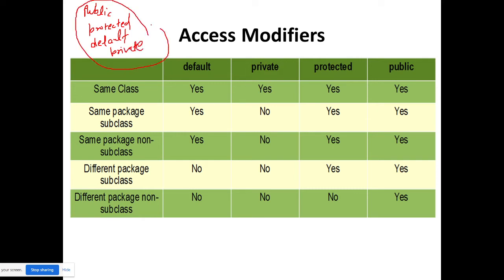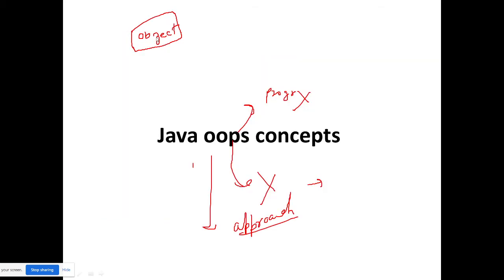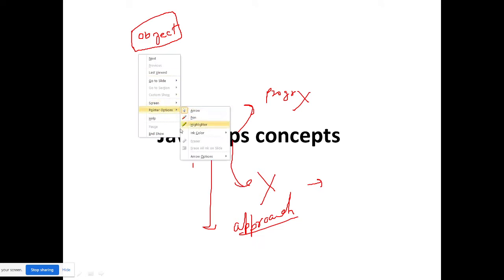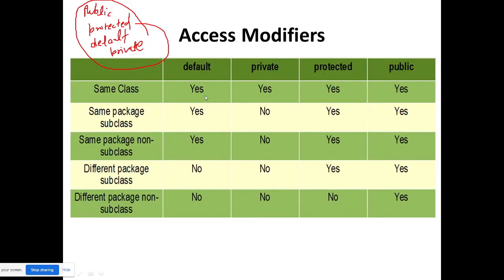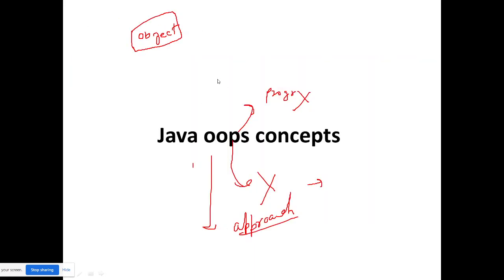These are very important topics. In other programming languages also these will be there, but we have to understand in terms of Java. So what is an access modifier? Because in OOPS programming, when you program anything, you will use access modifiers. So you should know.